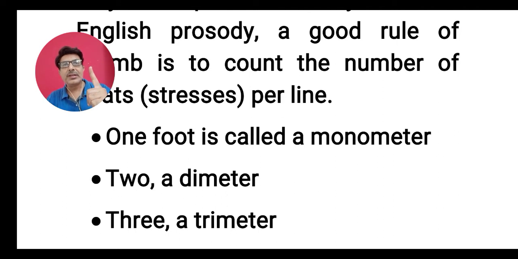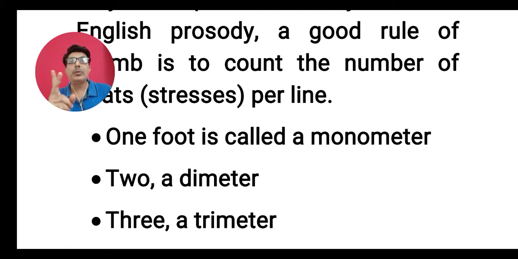Clear? Now what is a meter? That we will discuss later, but right now just remember that, for example, if the poet writes one line in which there is only 1 foot, that 1 foot line is known as a monometer line.